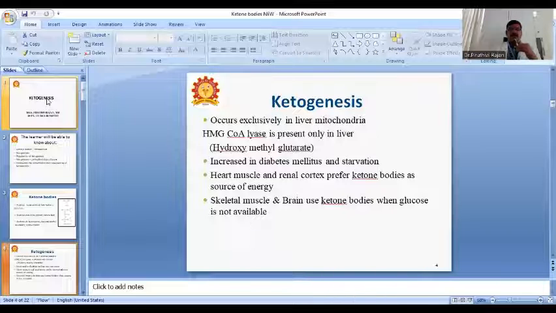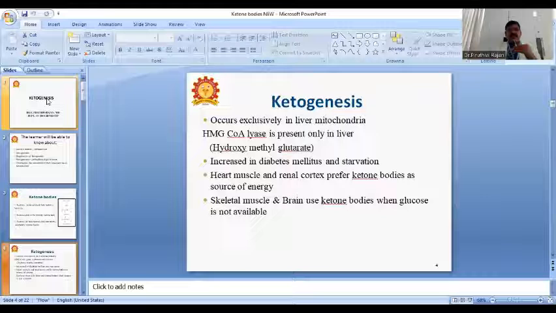In a multiple choice question, they will ask why ketogenesis occurs in mitochondria. You have to tick because of the presence of hydroxymethylglutarate coenzyme A lyase in the mitochondria. This is the multiple choice question.